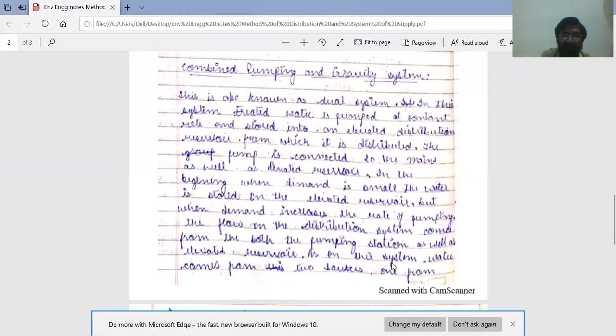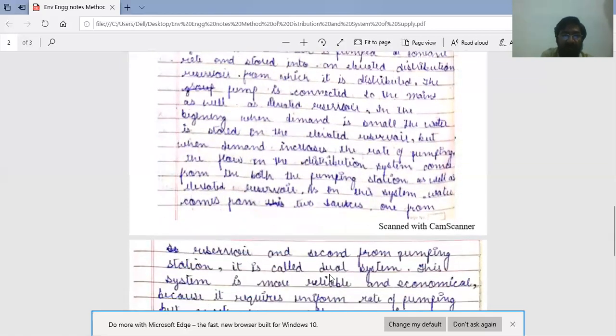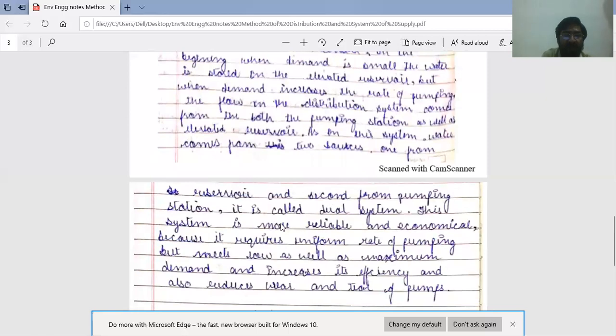As in this system water comes from two sources, one from the reservoir and second from the pumping station, it is called dual system.